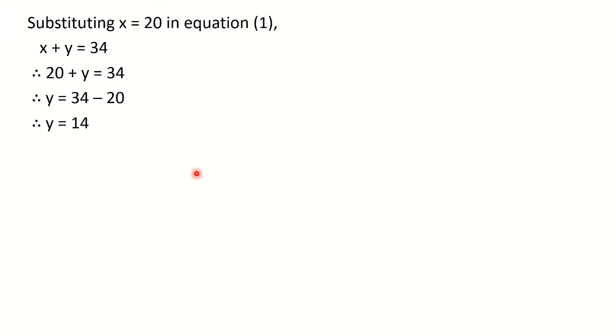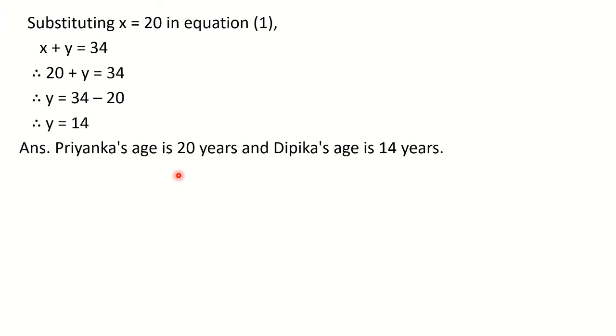But since it's a word problem, our final answer should be as a statement. Okay, so take help of the first statement to write down the final answer. What is x? X is the age of Priyanka and y is the age of Deepika. So to write down, therefore Priyanka's age is 20 years and Deepika's age is 14 years. Or you can write down the age of Priyanka is 20 years and age of Deepika is 14 years. Okay, but writing this final answer is very, very important. This carries half mark. Don't forget to write it. Please copy it down.